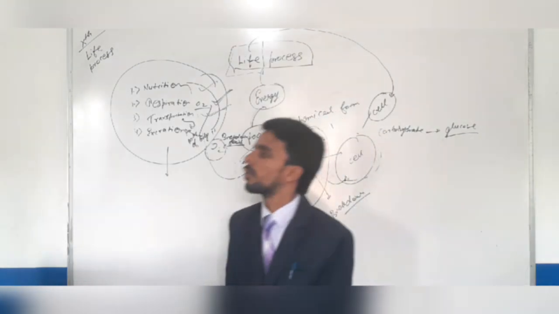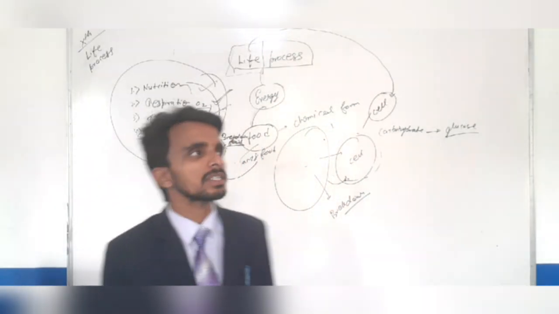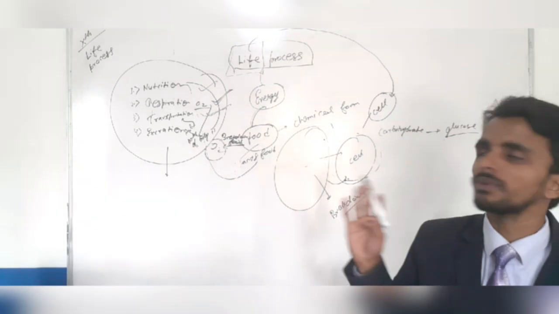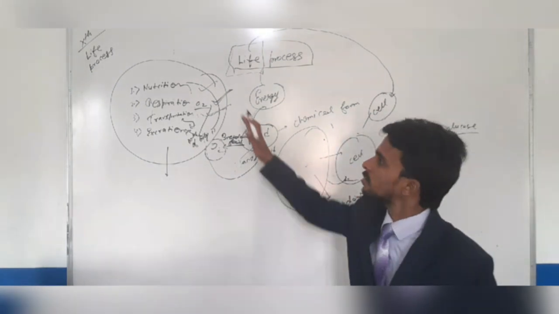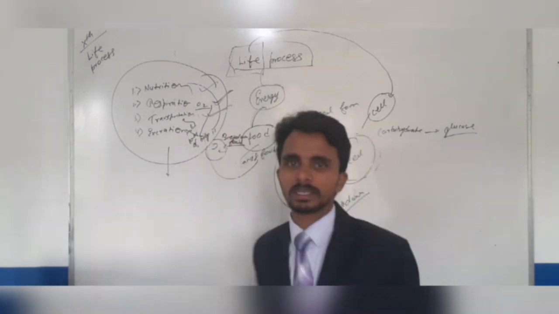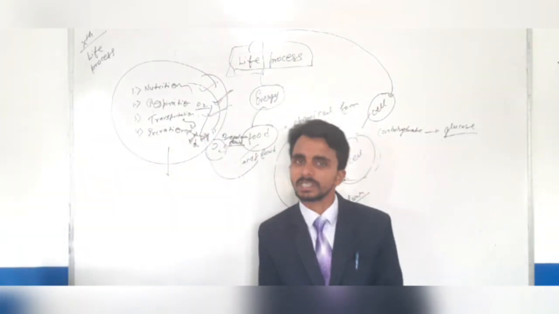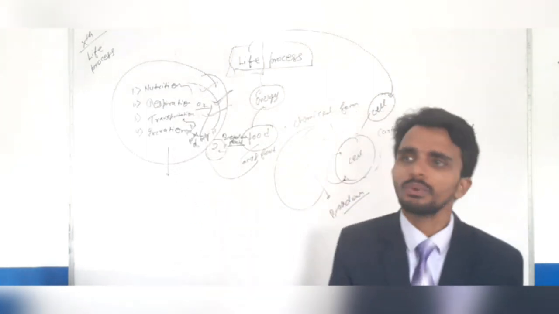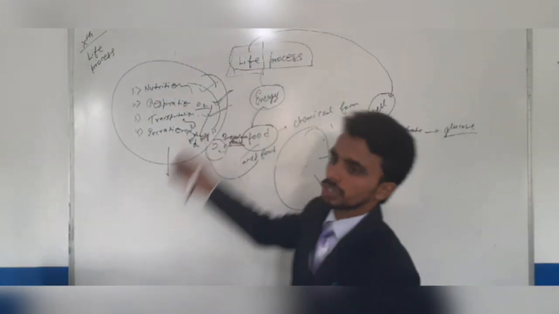You get the point? That is the basic concept of why life process consists of these 4 processes, and we need to study nutrition, respiration, transportation and excretion. I hope it is clear, and in the next video we will start nutrition.